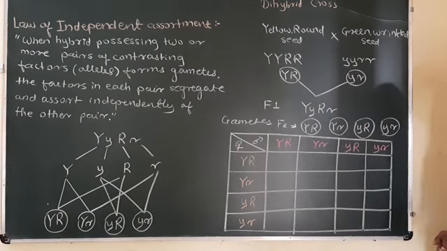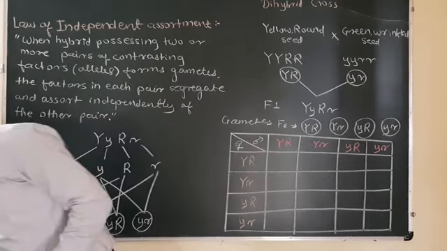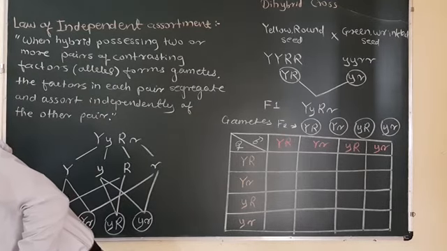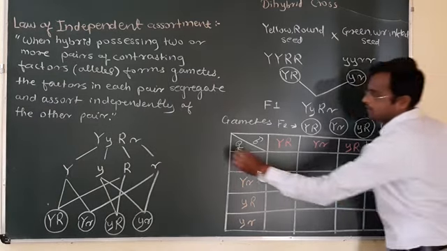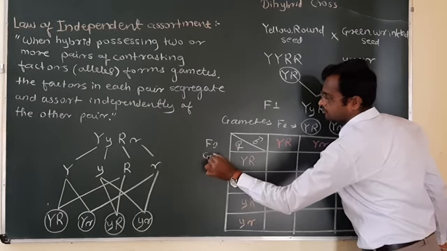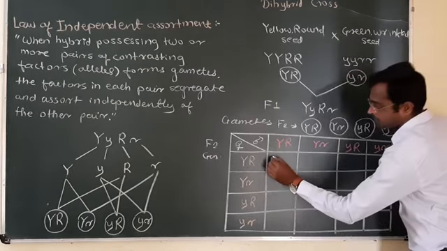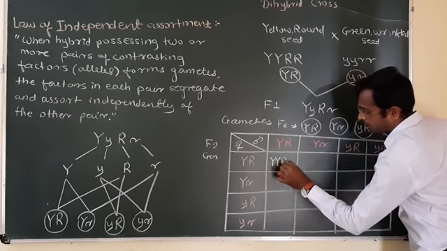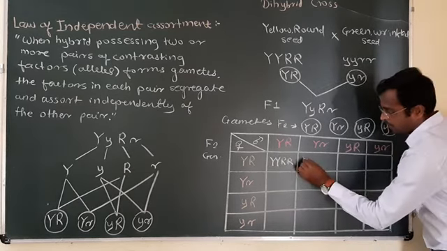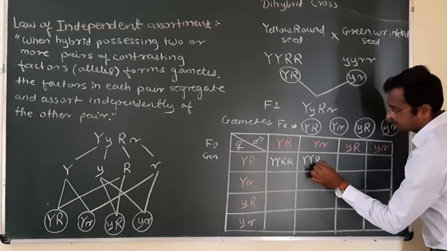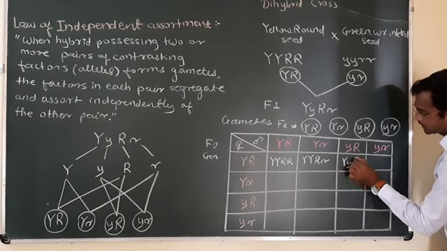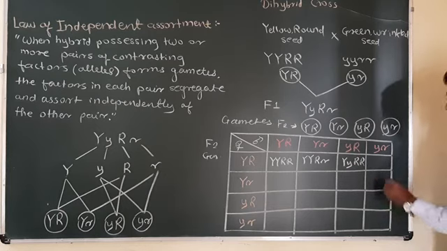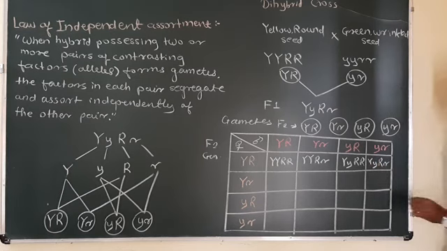Now, write the possible genetic combinations. What are the combinations in the F2 progeny? This is the F2 generation. What are the possible combinations here? Capital Y, capital Y, capital R, capital R. Capital Y, capital Y, capital R, small r. Capital Y, small y, capital R, capital R. Here capital Y, small y, capital R, small r.